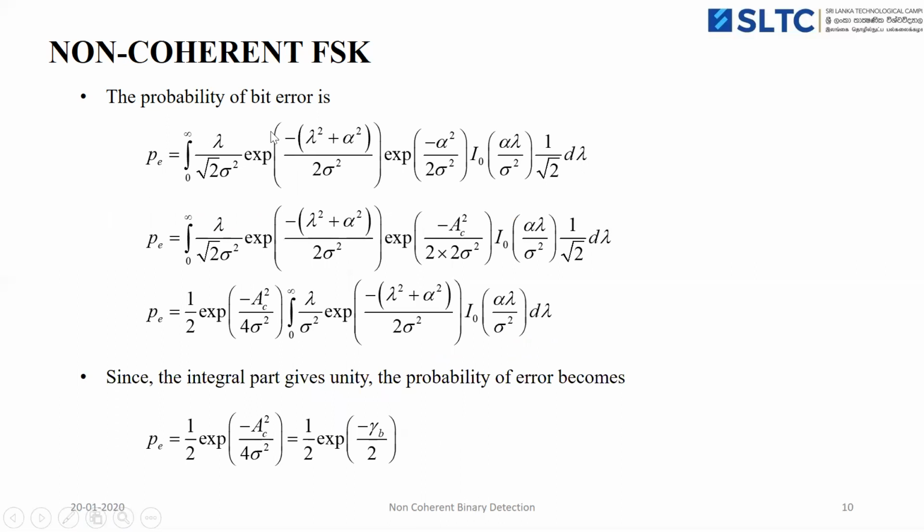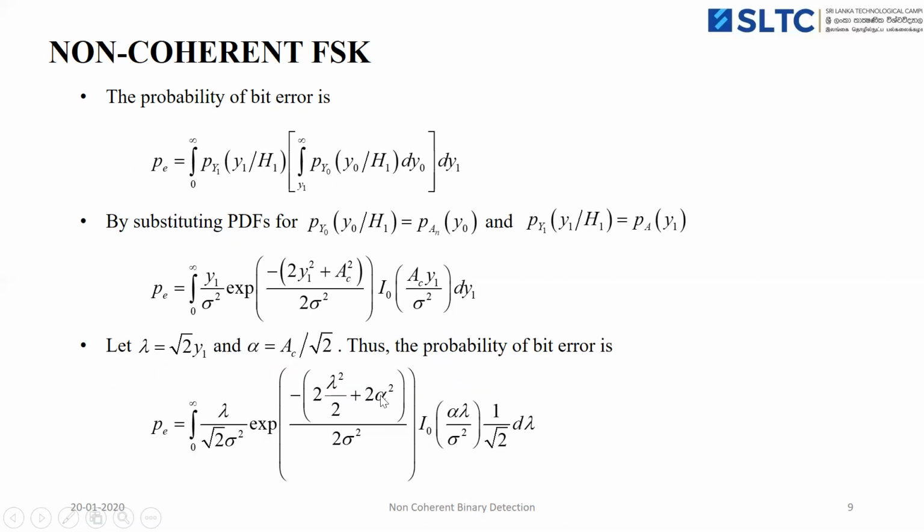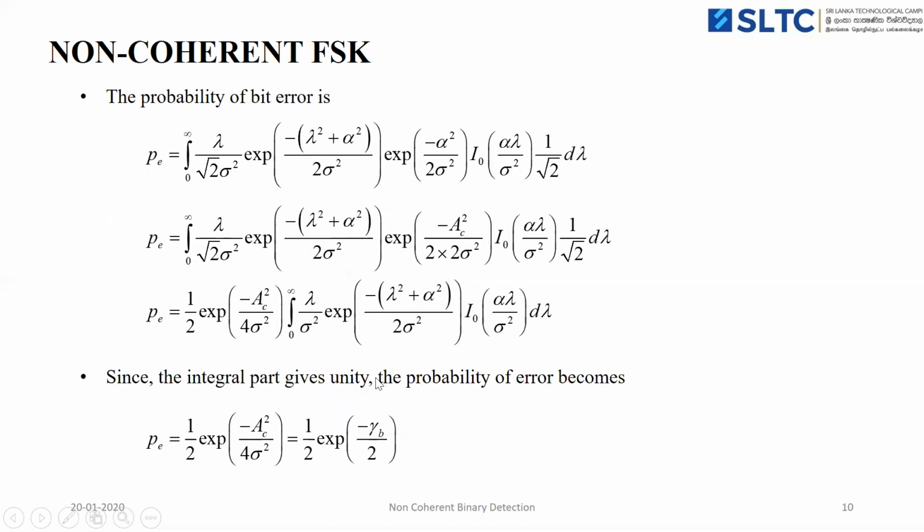Okay, so then here you can see there is 2 alpha squared. We have to split this in the exponential. So we can split 2 alpha squared equal to alpha squared plus alpha squared. So in the exponential term, we are splitting these 2 alpha squared, taking 1 alpha squared outside. So it is exponential of minus alpha squared by 2 sigma squared. So 2 sigma squared is common for both exponential terms.